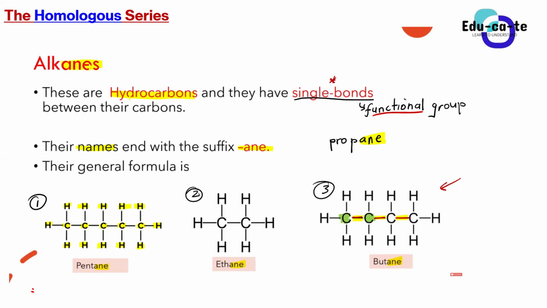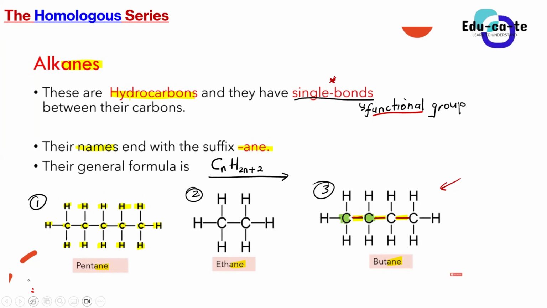Yes, sir. All right. So now we have got this thing known as a general formula, guys. When you talk about a general formula, we are talking about a formula, more like a molecular formula, that applies to all different compounds of the same homologous series. For example, alkanes have got a general formula CnH2n+2. This is the general formula for alkanes. But what does this general formula mean? You guys must be able to interpret it.